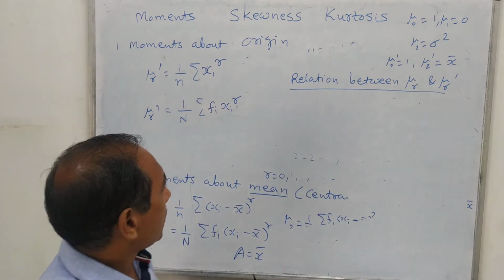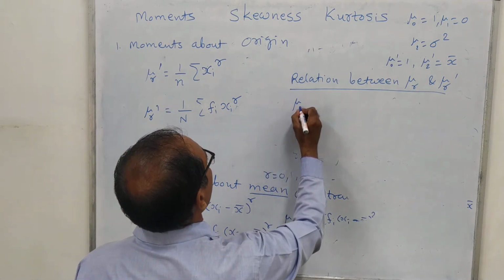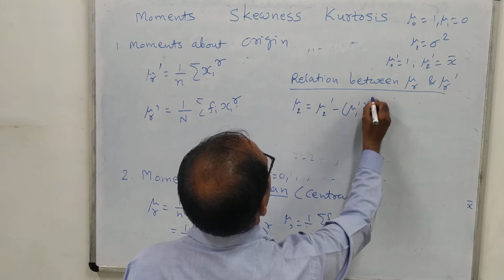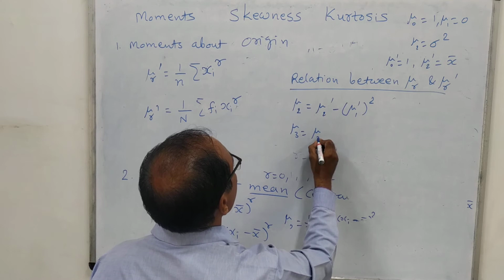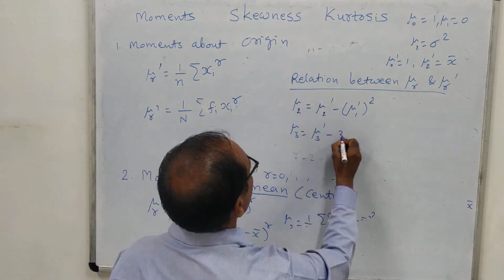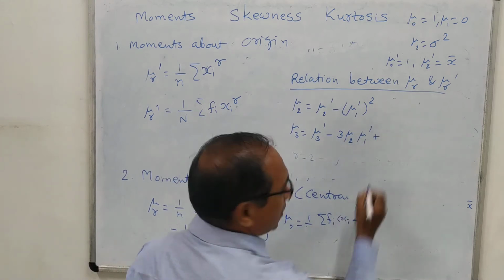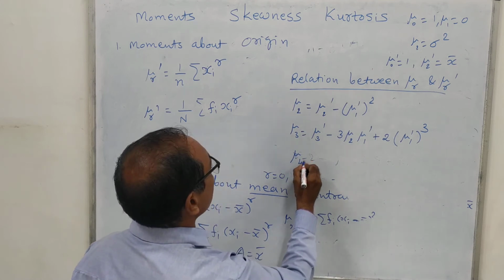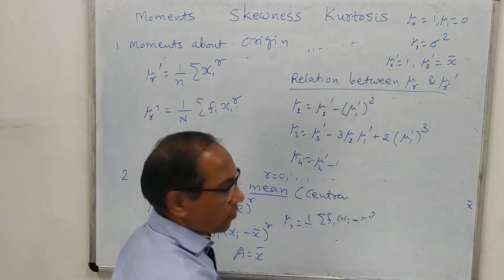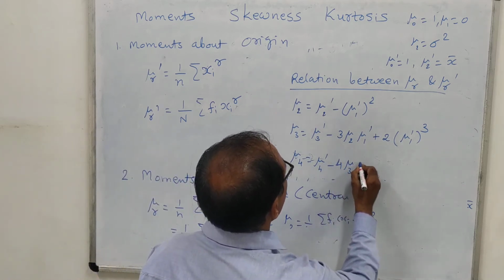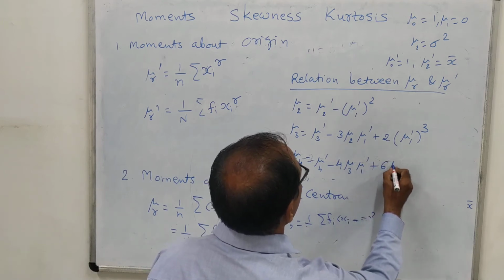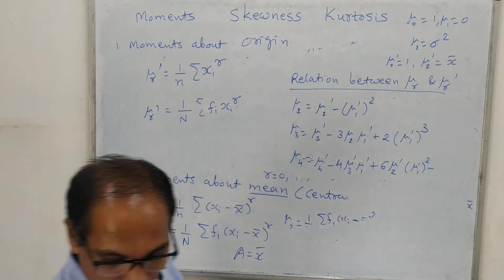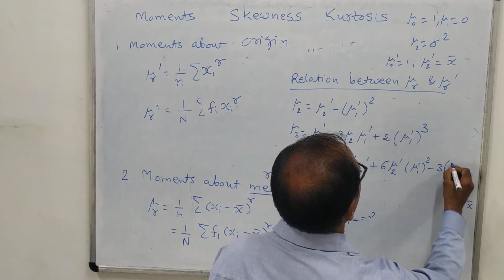Okay. So the relations are that here mu2 equal to mu2 dash minus mu1 dash whole square. mu3 equal to mu3 dash minus 3 mu2 dash mu1 dash plus 2 mu1 dash whole cube. mu4 equal to mu4 dash minus 4 mu3 dash mu1 dash plus 6 mu2 dash into mu1 dash square minus 3 mu1 dash whole raised to 4.